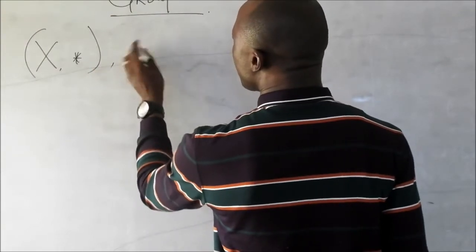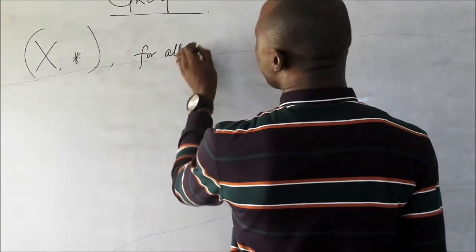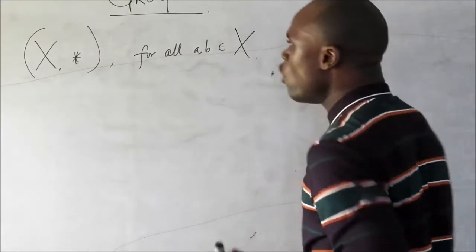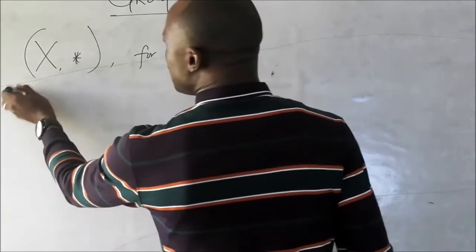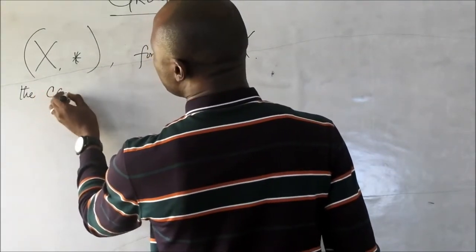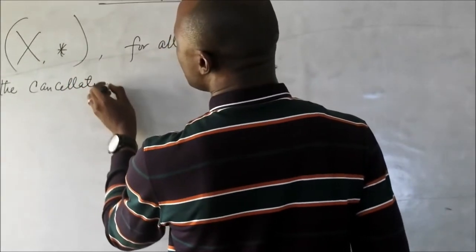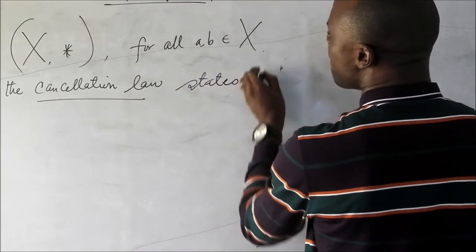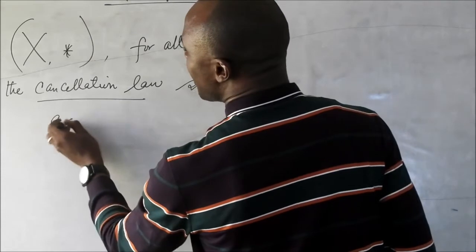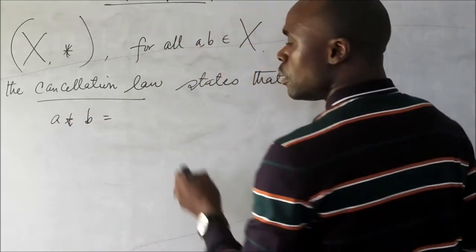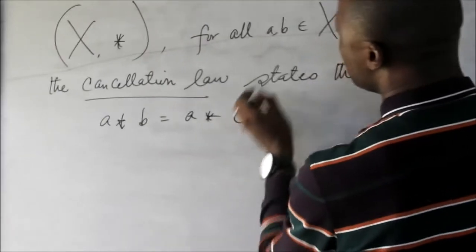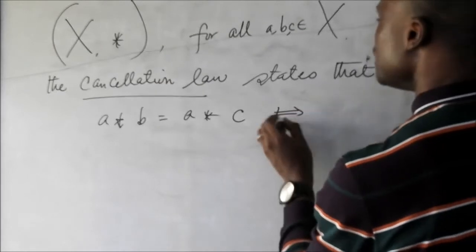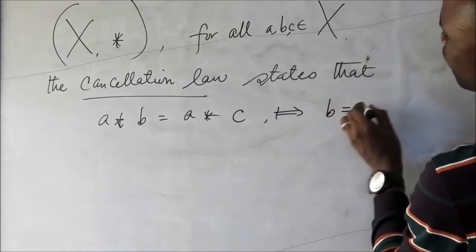So for all A, B in X, for all the elements in this, the cancellation law states that A asterisk B equals A asterisk C, so let me add C to this. It follows that B is equal to C.